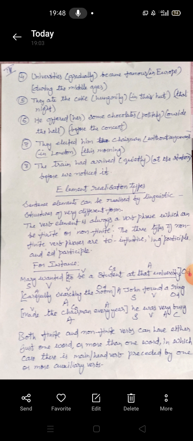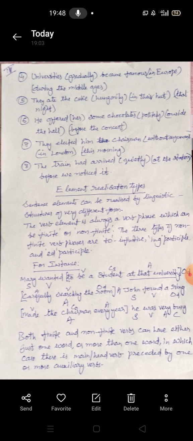And we can add adverbials like hungrily, in that hut, that night. The first adverbial is the adverbial of manner. The second one is the adverbial of place, and the third one is the adverbial of time. Adverbials are in brackets, that is, they are optional. You can add adverbials to this basic structure SVO. They ate the cake.